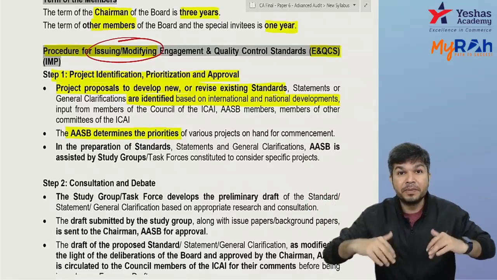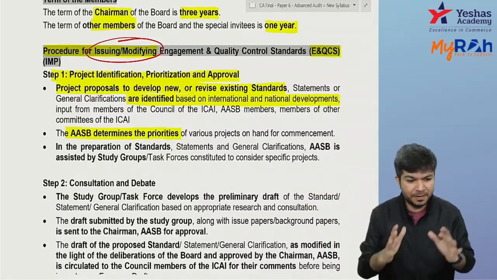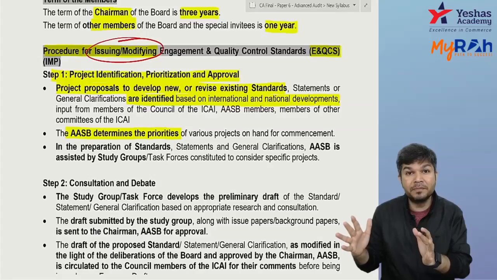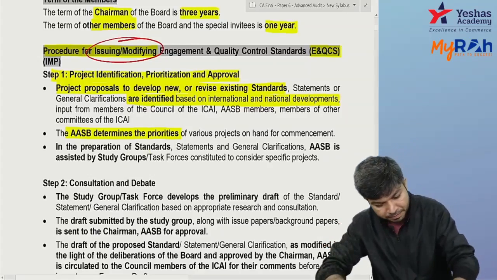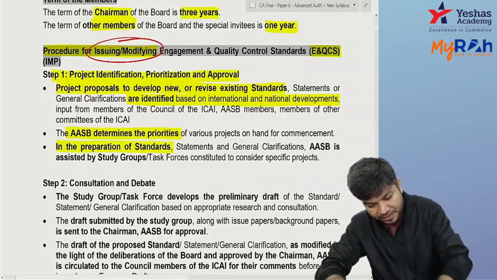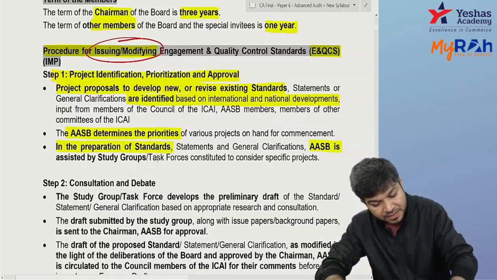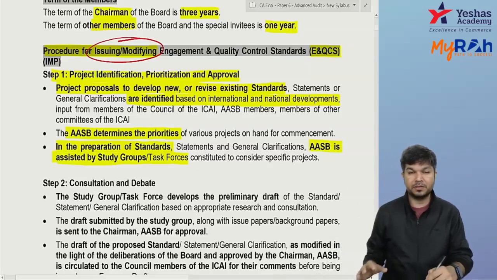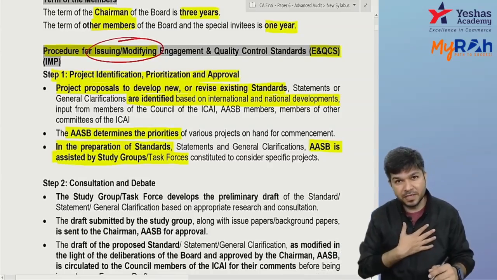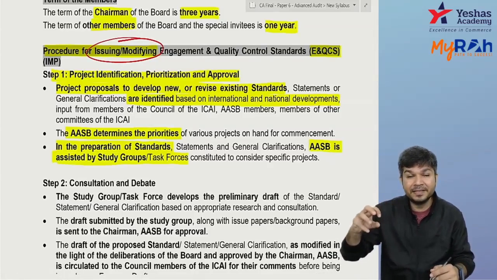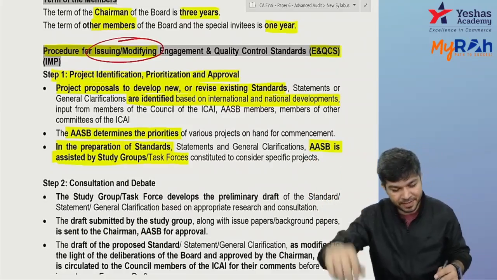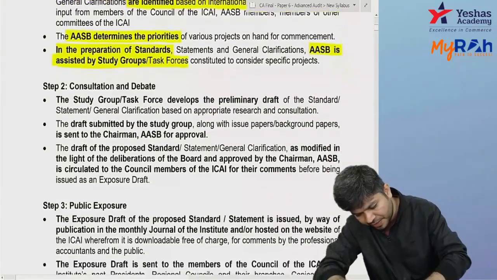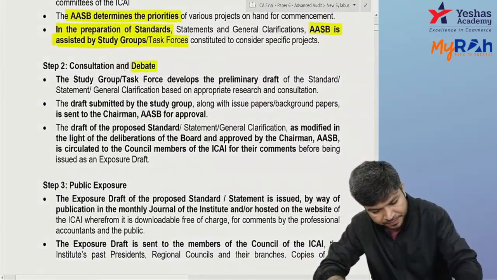And now for preparing the standard, the AASB identified where we need a standard. For preparing the standard, they form study groups. So in preparing the standard, the AASB is assisted by a study group or task force. So AASB identifies where we need a standard, they will also prioritize, and then they form study groups which will help AASB in preparing the standard. Now, the study groups will come up with a draft standard.